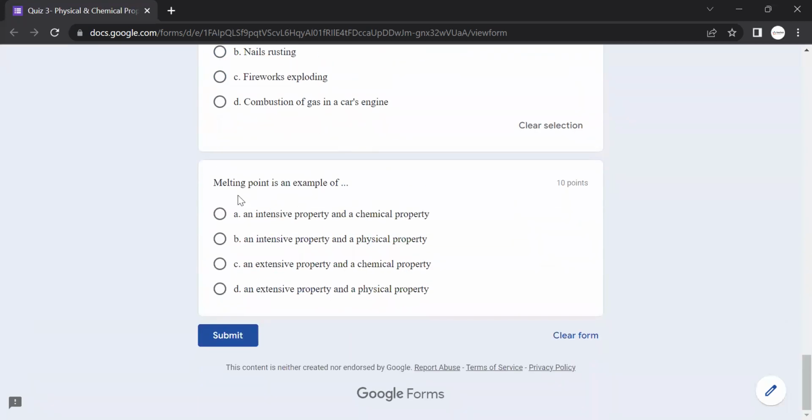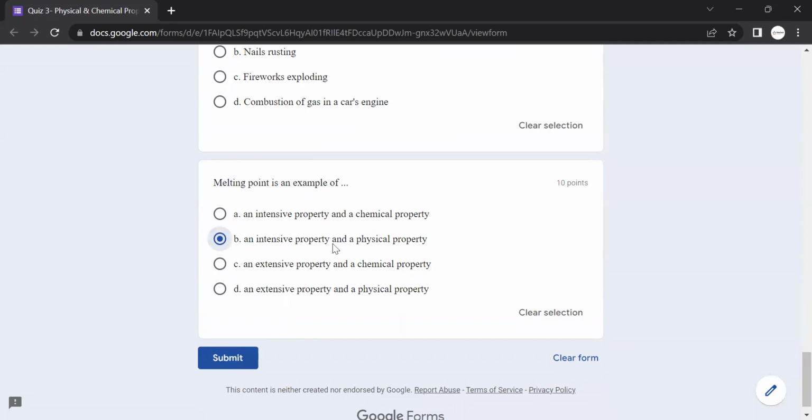And the last question, melting point is an example of what? We said that the melting point, melting temperature, will be a physical property, and it also doesn't depend on the mass of the substance, therefore it will be an intensive property. So let's look for the answer: not extensive, intensive, correct, and physical. That's all from the third lesson quiz.